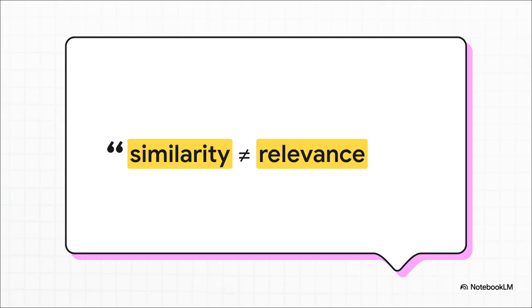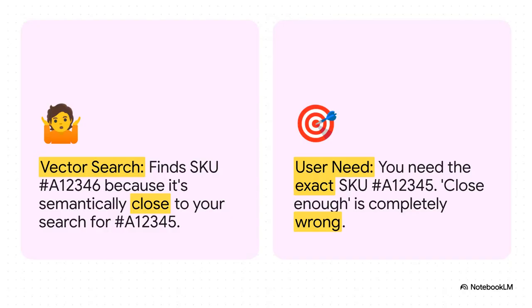And this right here is the absolute heart of the problem. We made a huge mistake. We assumed that being similar in meaning is the same thing as being relevant to what the user actually needs, and they are not the same thing. Let me give you a perfect, concrete example of where this all falls apart. Let's say you're searching your company's inventory for a specific product, SKU number A12345. A vector search looks at that and might think, SKU A12346 is numerically and textually very close. It's semantically similar. So it gives you that one instead. But for you, the user, that's not just wrong, it's completely useless. Close enough is a total failure here.